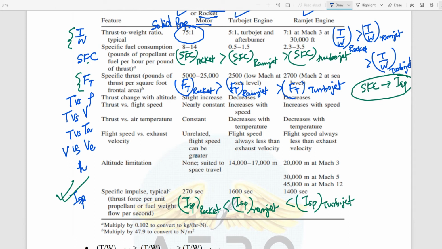Then I can conclude that the specific thrust of the rocket is much higher compared with the ramjet and turbojet. On the same note, I can also state sequentially likewise.